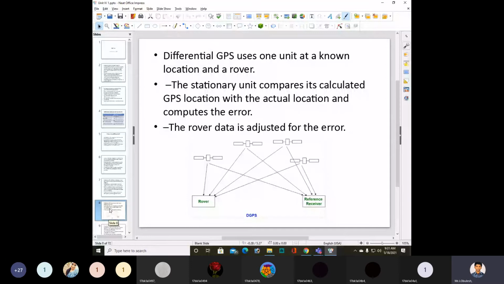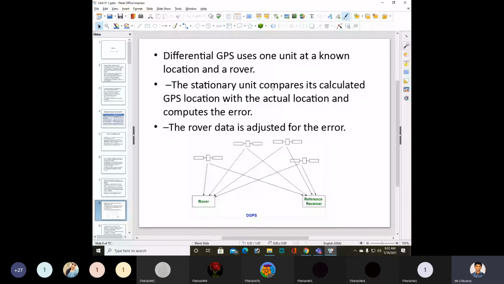We need to see that differential GPS uses one unit at a known location and a rover. Here we have a rover, and this is the reference receiver. So you need to keep one unit at a known location and a rover.